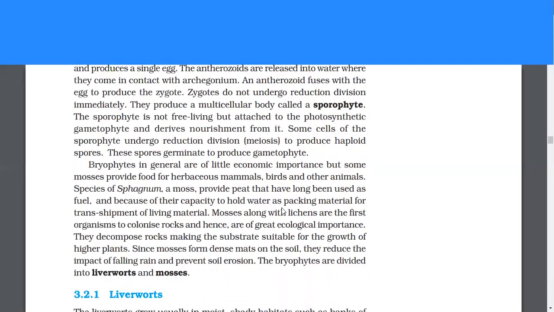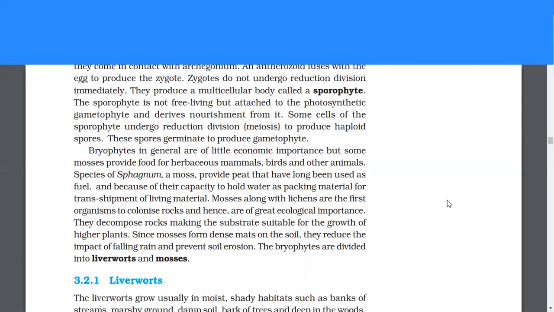Bryophytes in general are of little economic importance, but some mosses provide food for herbaceous mammals, birds, and other animals. Species of Sphagnum, a moss, provide peat that has long been used as fuel, and because of their capacity to hold water, as packing material for transshipment of living material.